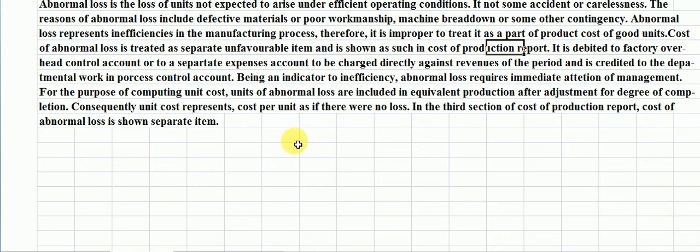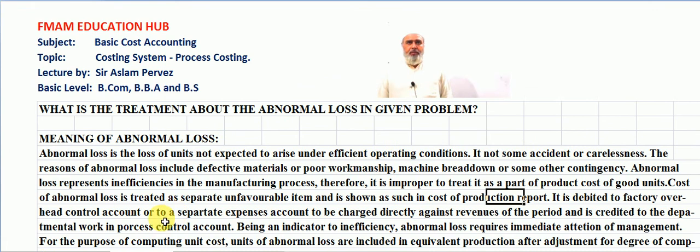Now we will move to the main slide to solve this problem, and we can check the treatment of the abnormal loss in the given problem.